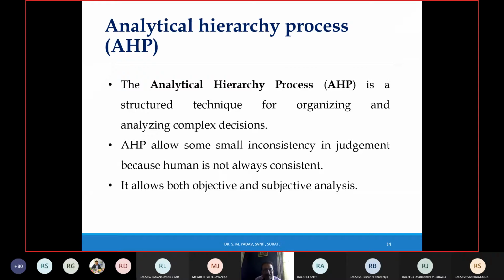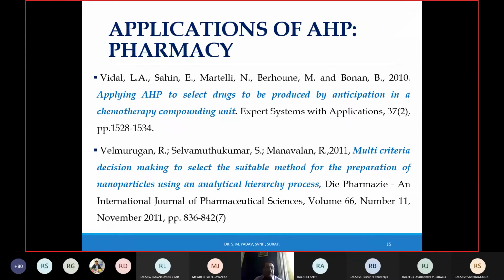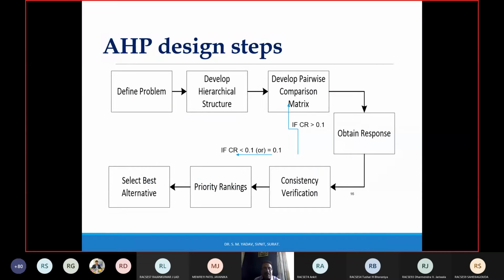That means this is what happens in AHP: human beings are inconsistent. So your reply right now, your reply in the evening, and your reply after one week, probably may differ for a specific judgment which you have taken for the selection of a car, right? As for applications of AHP, there are various papers you will find in which AHP has been applied. I will cite an example of my own paper later on for AHP. What are the design steps for AHP?